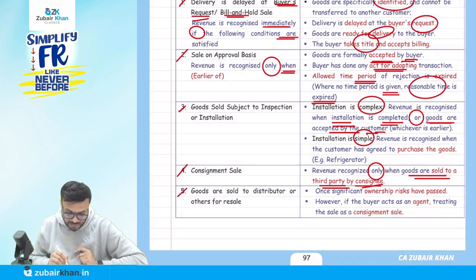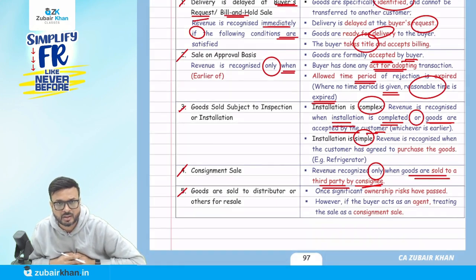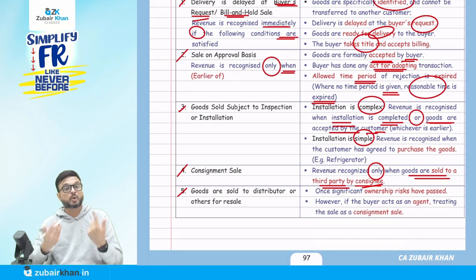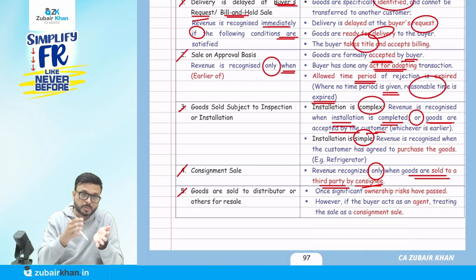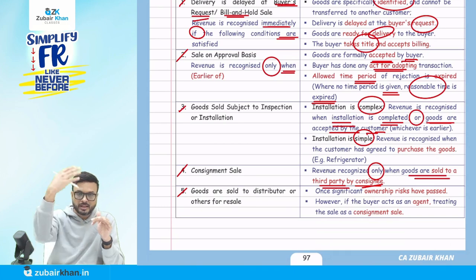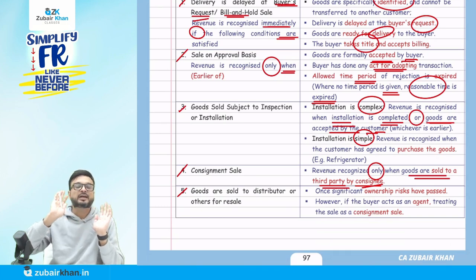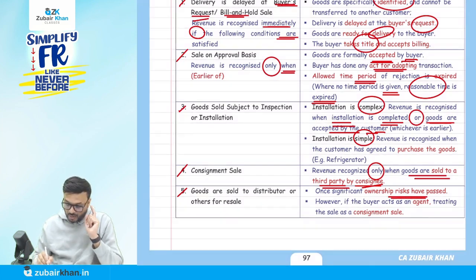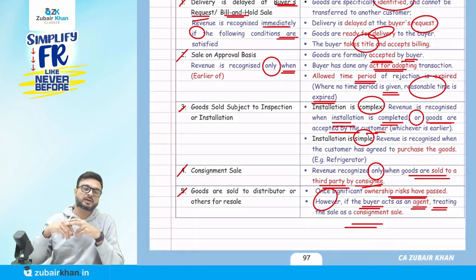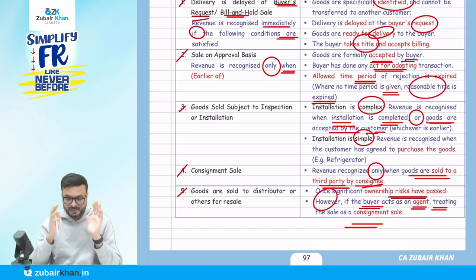Revenue. Now the last one, goods sold to a distributor or others for resale. If we have transferred the ownership to the distributor, it will be considered sales. If you have not transferred the ownership, the distributor is also playing the role of mediator, like in the case of a consignee, the same treatment. Only when the distributor sells the goods to the third party will it be recorded as sales. So if significant ownership risk has passed, it will be considered sales. However, if the buyer acts as an agent, treat the sale the same as a consignment sale. This is a special case.